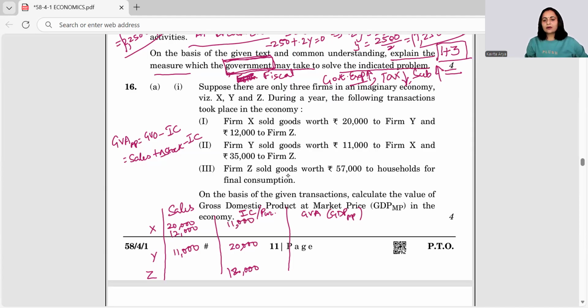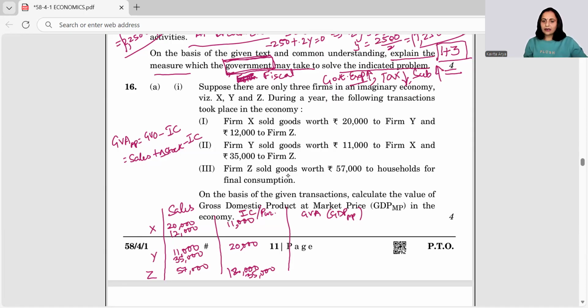And 35,000 to firm Z. So again, this is the sales for Y, but the purchases of Z. So this is 35,000, right? Moving ahead, firm Z sold goods worth 57,000, right, to households for final consumption. And we are done altogether.